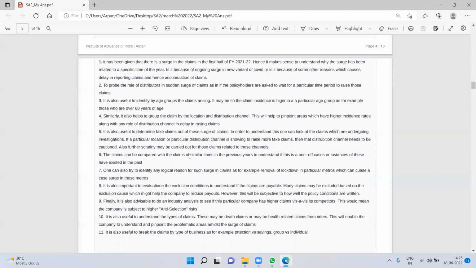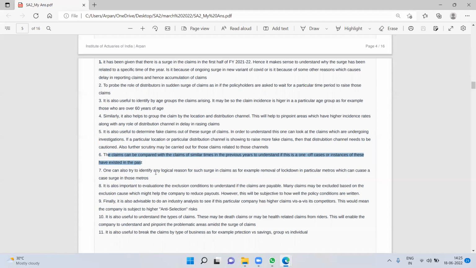The claims can be compared with the claims of similar times in previous year to understand if this is a one-off case or instances of this have existed in the past. This may be a point which is not that strong, I think, because they have already given it's a COVID-related thing. So I think I could have skipped this point.